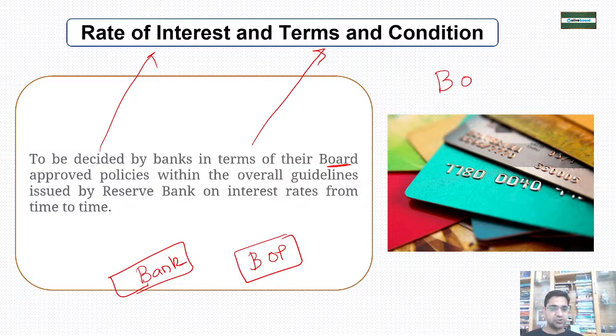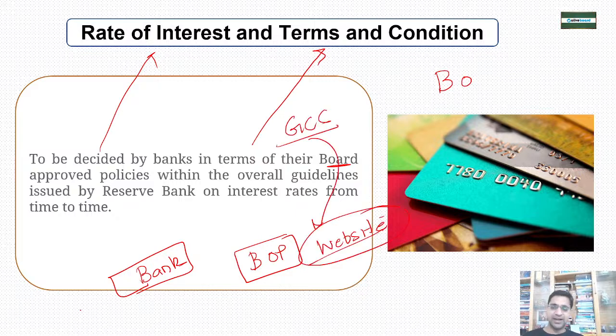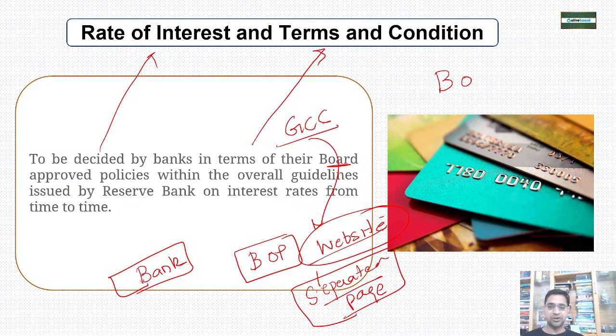Each and every bank has to decide their policy regarding the general credit card. Right now, if you go finding out, they have their separate pages for issuing of the general credit card, like what you will get, how much collateral you have to provide, and everything. Okay, so right now this scheme is running in a very full-fledged way. Government is focusing, RBI is focusing on this scheme in a very full-fledged way for the non-farm entrepreneurial activities done by the individuals.